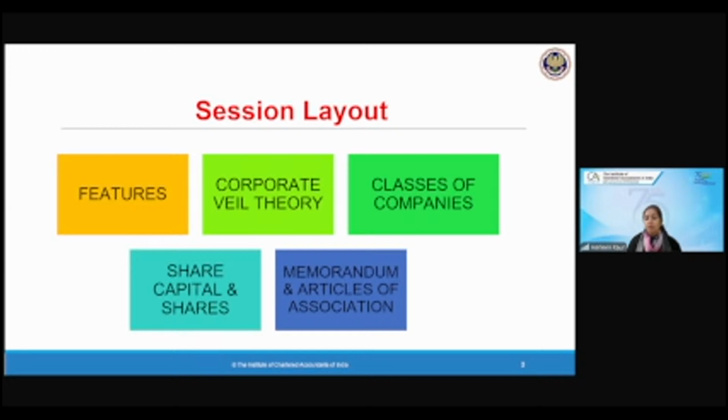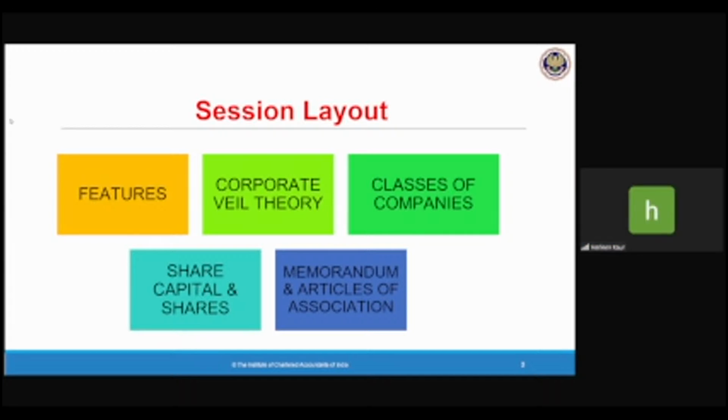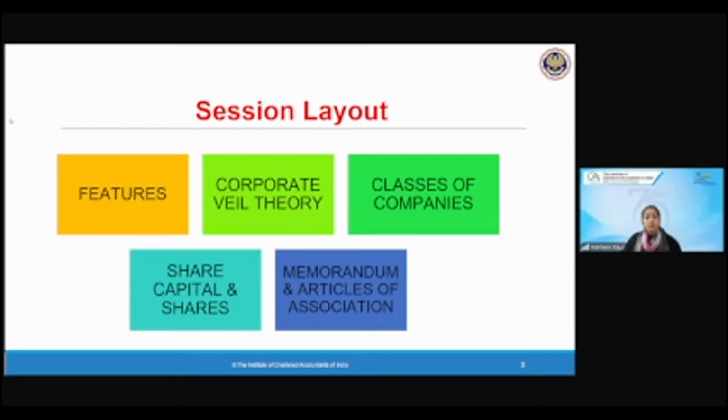Even the partnership, if you see the September 24 paper, 22 marks came from just the partnership, and just from chapter number 3, that is registration only. So each and everything in law is very, very important. The weightage of the chapters has increased because now we don't have any 40 marks paper for your English. So it is very important that you do each and every chapter thoroughly.